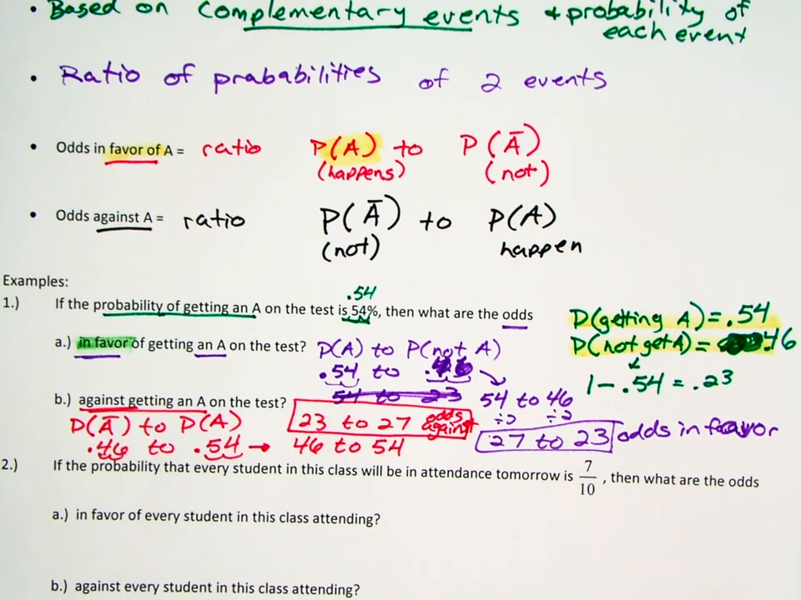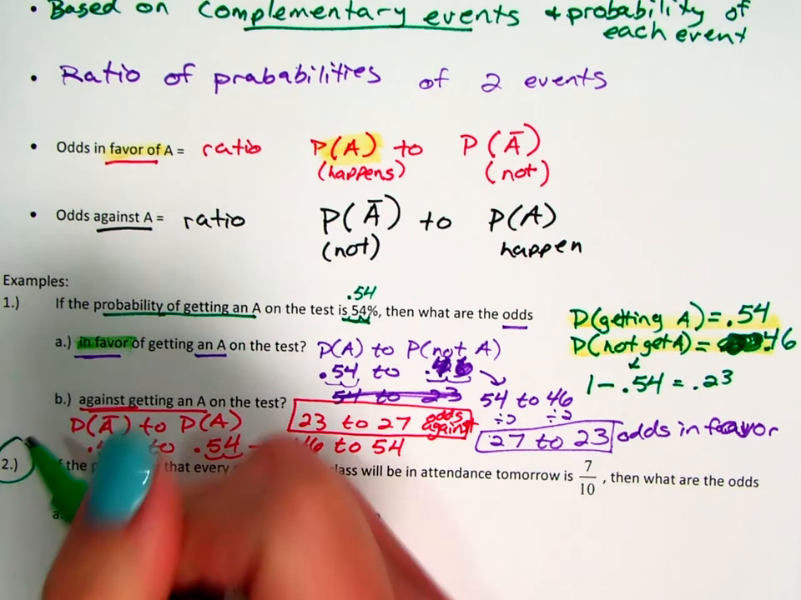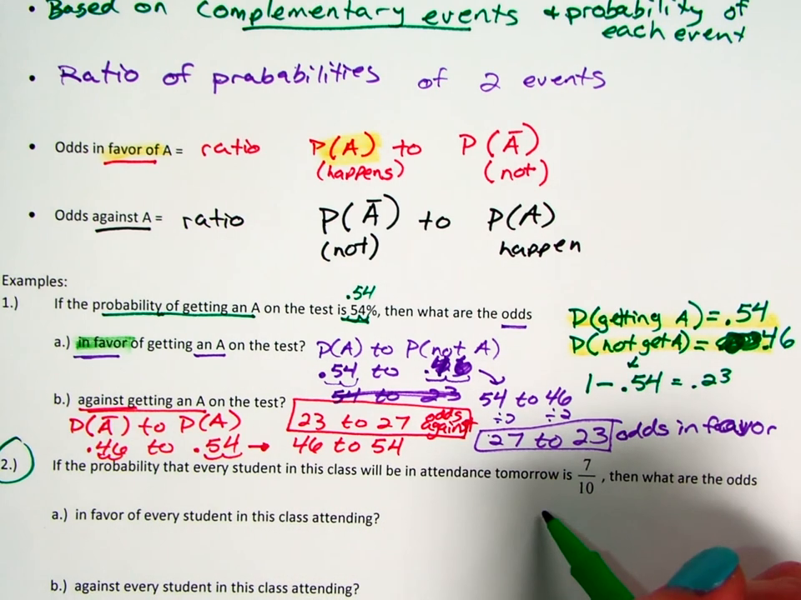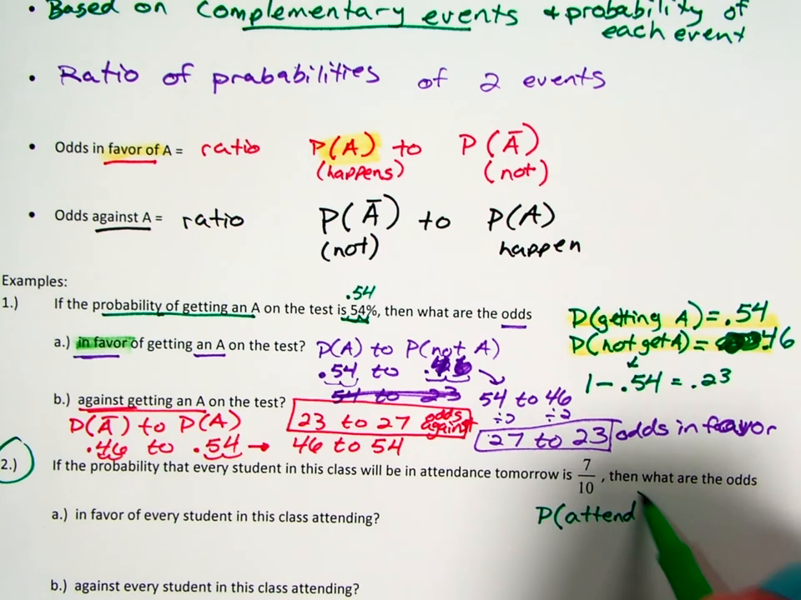So I want you to try number 2 on your own. Oh, nope, we're going to do that one together. All right, so if the probability that every student in this class will be in attendance tomorrow is 7 to 10, what are the odds in favor? So again, the probability that everyone is in attendance, the probability that not everyone attends. Those are the 2 probabilities that we're looking for.